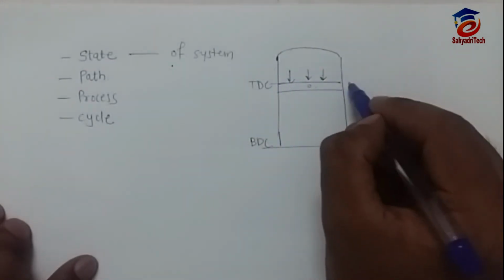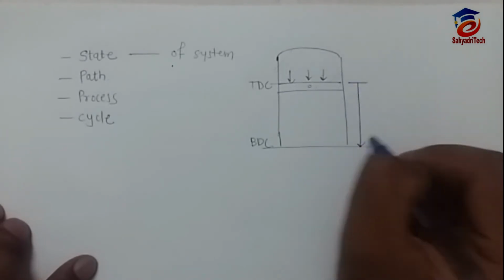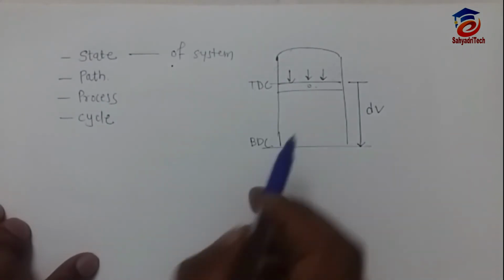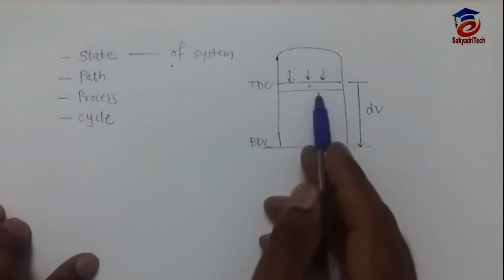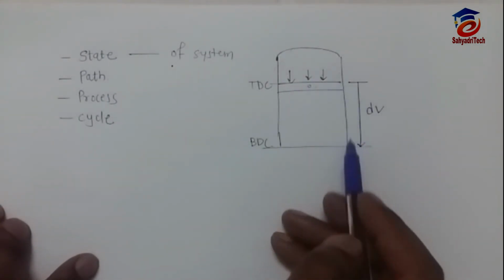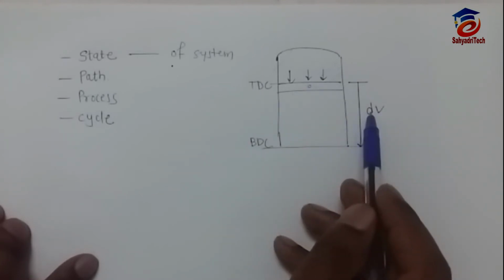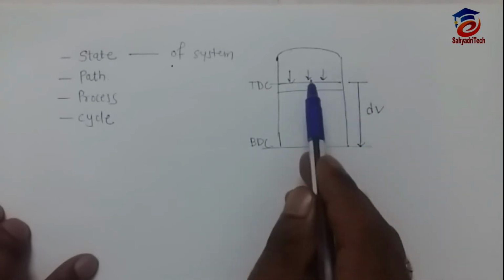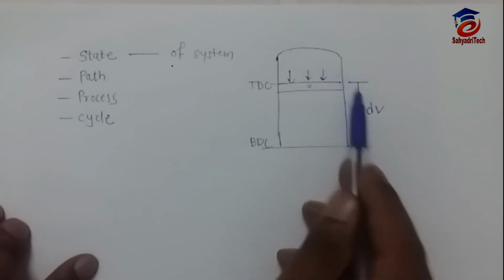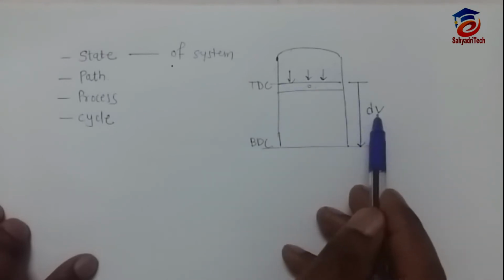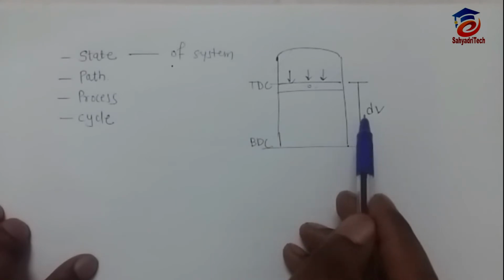So what happened? There will be displacement, right? There will be volume displacement. This piston has a circular cross section, so over the distance L it will travel, that L into the cross section area is nothing but delta V. So how much volume will it cover? It will cover delta V, that is the cross section area into L. That is nothing but the displacement volume.